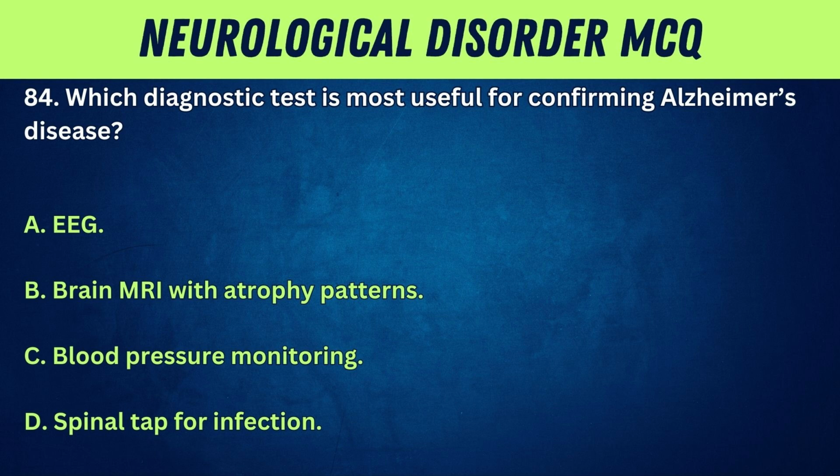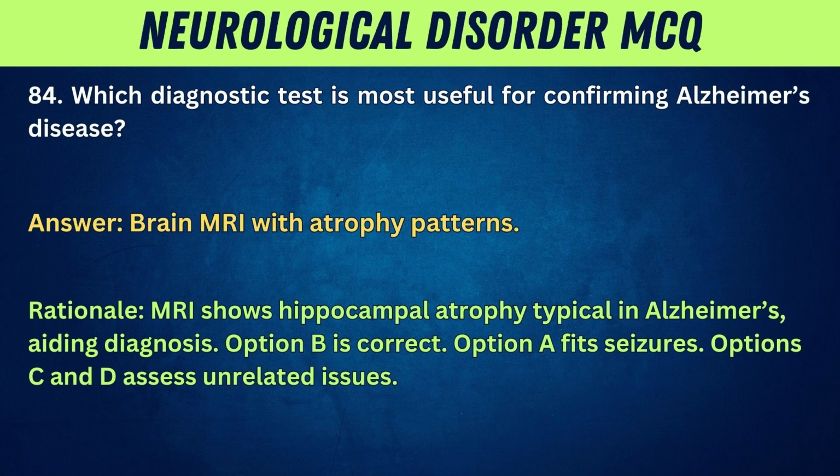Spinal tap for infection. Answer: brain MRI with atrophy patterns. Rationale: MRI shows hippocampal atrophy typical in Alzheimer's, aiding diagnosis. Option B is correct. Option A fits seizures. Option C and D assess unrelated issues.